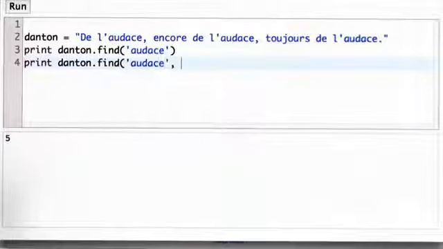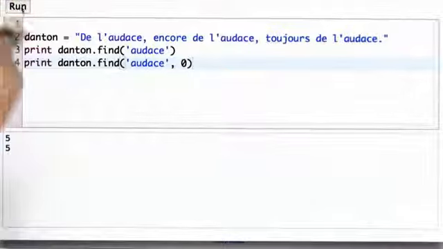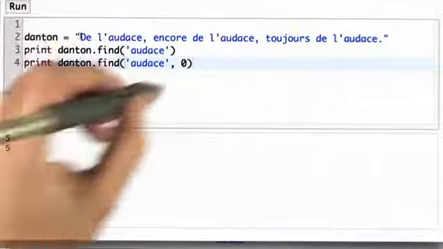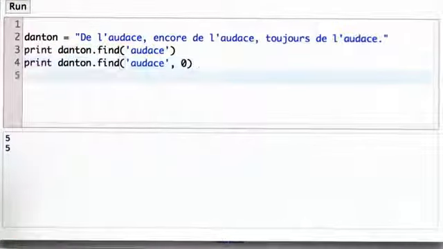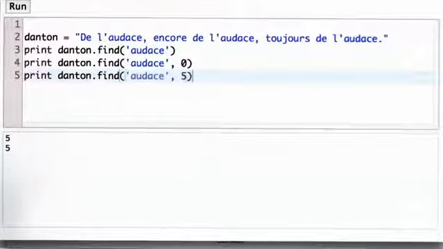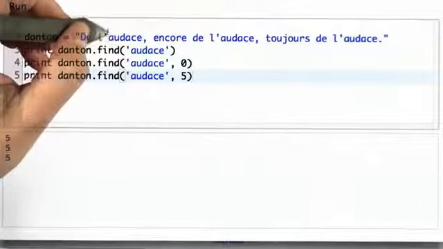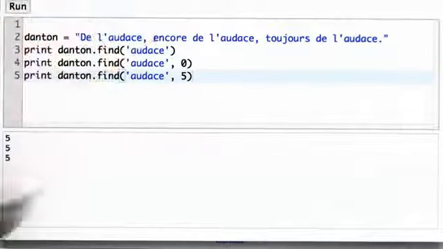If we pass in a number as well, if we pass in 0, we'll also get 5. That's because starting from position 0, we find audace at position 5. If we pass in the number 5, we'll still get 5 as the result. Starting from position 5, we find audace at position 5.